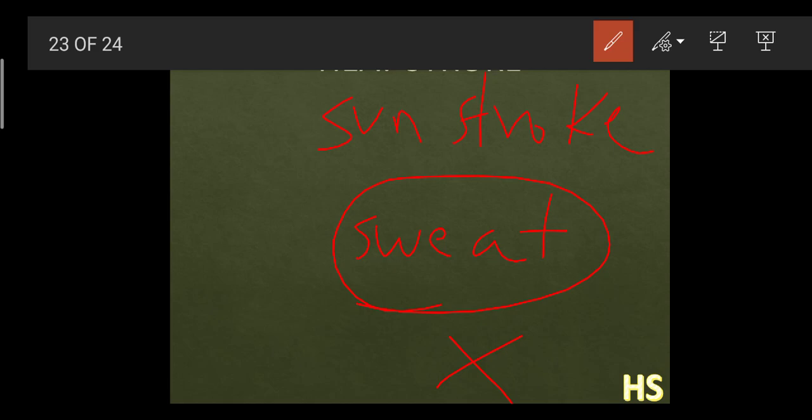When we don't lose enough water in the form of sweat in hot weather conditions, our body temperature automatically rises. As the body temperature rises, we can get fever, and due to this fever it can be fatal also. Fatal means it can lead to some serious problems.